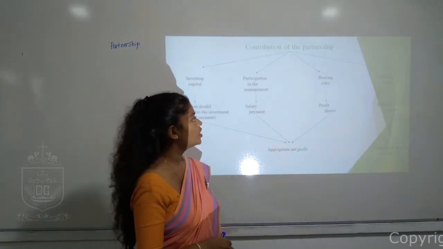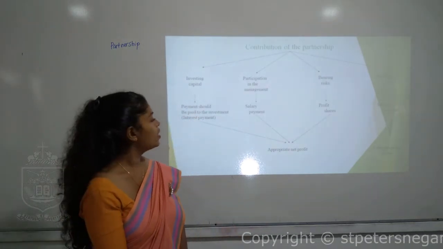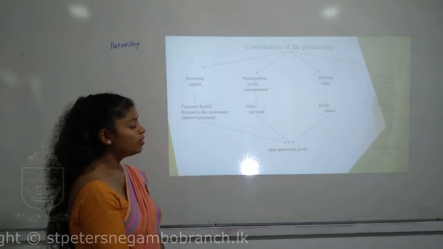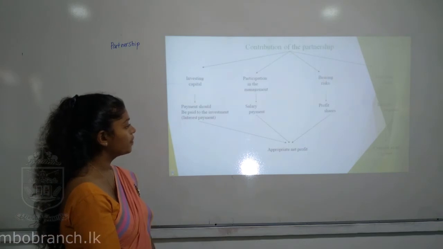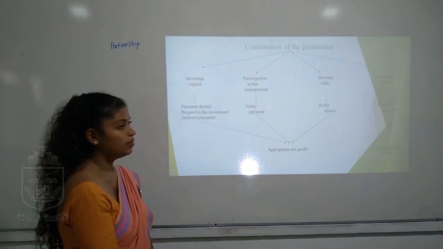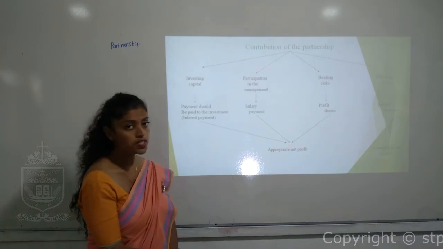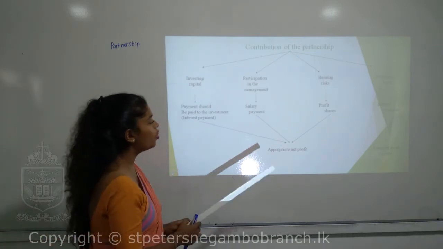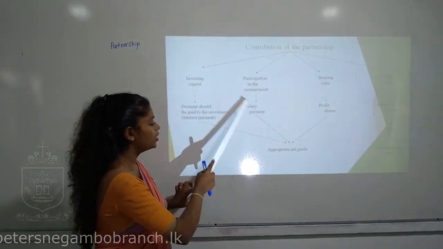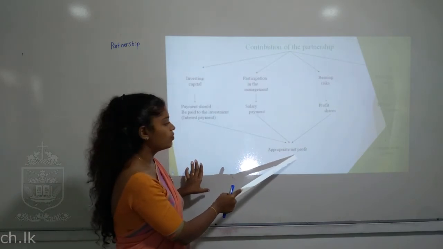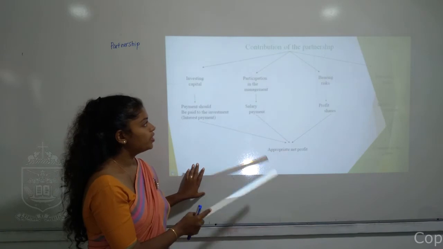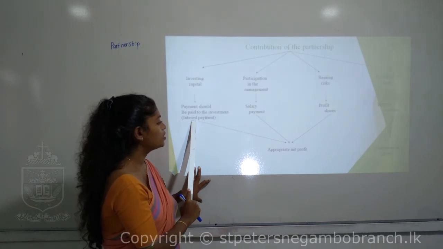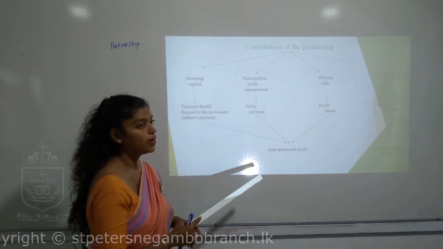So there are different variations of the contribution of a partnership. Number one, if they invest in the business, we have to give them interest on capital. If they are participating in the management, we have to give them salaries. And if they are bearing the risk, we have to give them profit. All these three items are taken from the net profit, so we call them appropriations of the net profit. Appropriation in the sense that we are sharing the net profit into three categories: some is interest on capital, some is salaries, and the other part goes to profit.